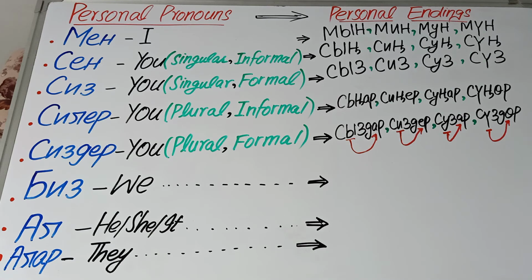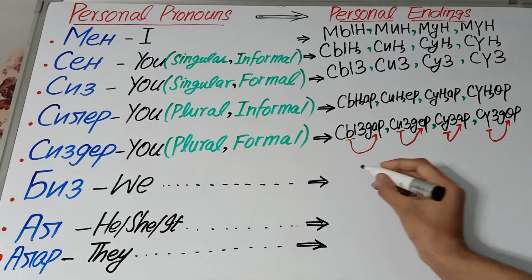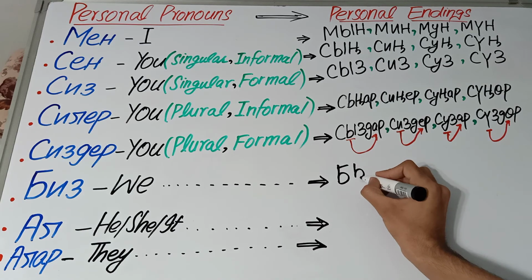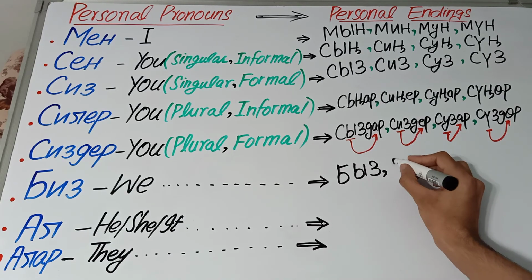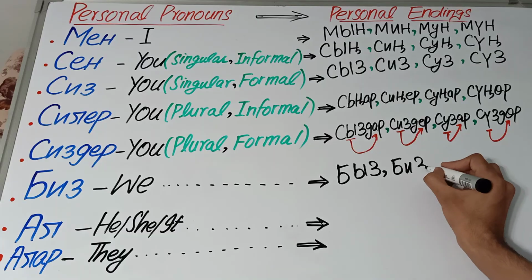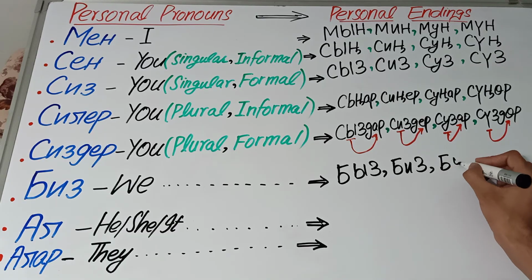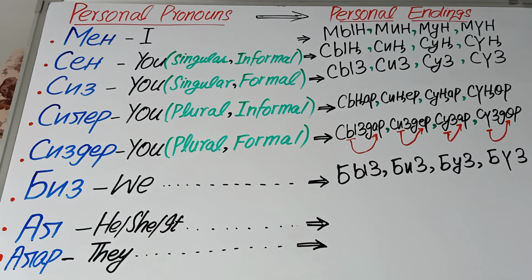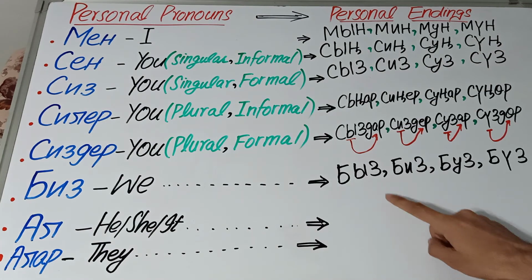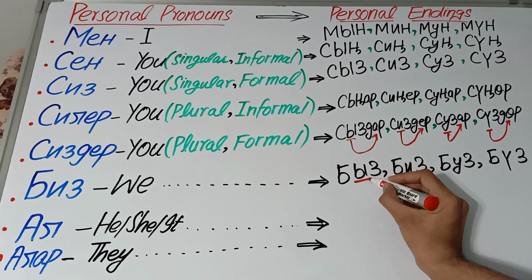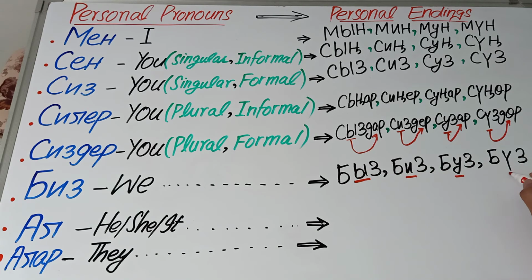Now let's talk about the personal endings of biz. Biz also has four personal endings, like biz, biz, biz and biz, right? Because we have removed the central vowel e and put u, e, u and u.